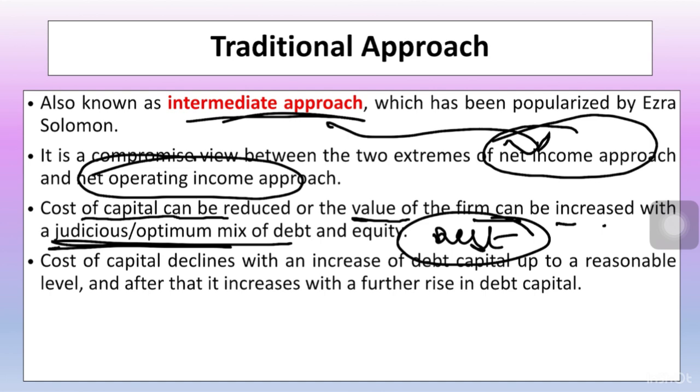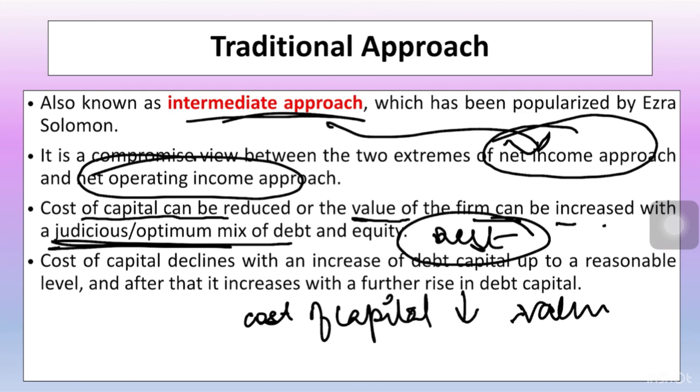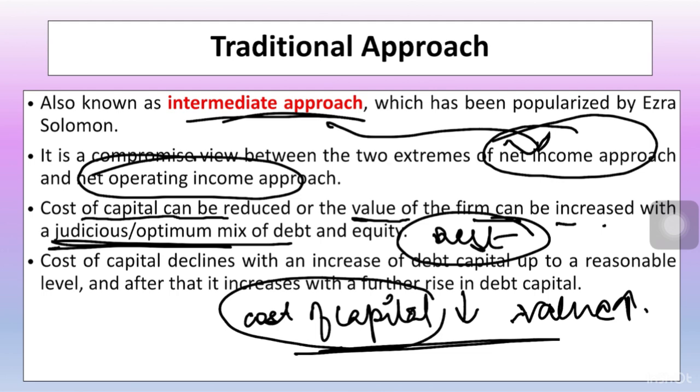That means only to a certain extent the total cost of capital can be reduced and the overall value of the firm can be increased. After that certain level, the cost of capital will start rising and the value of the firm might remain constant or it might decrease. Clear?